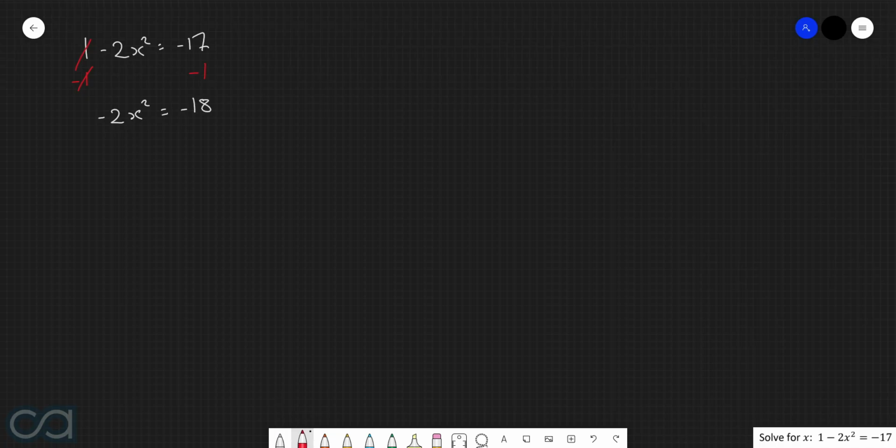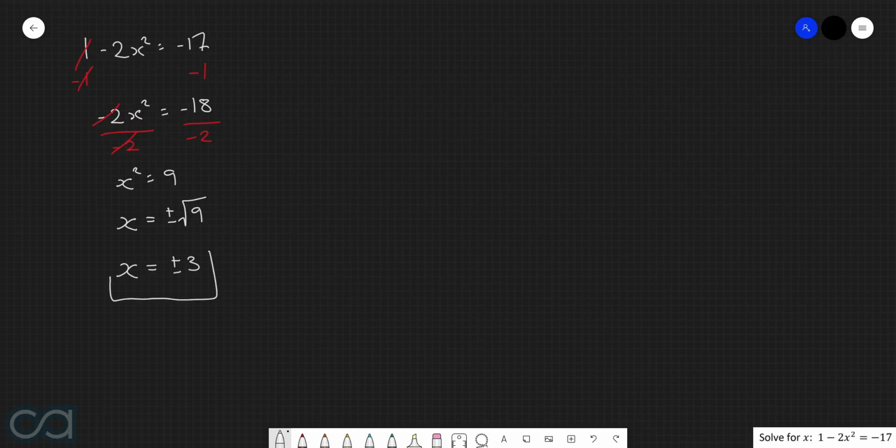And now we can divide through by negative 2. This is going to cancel with that, and so now what we have is x squared is equal to 9. By taking the square root of both sides, we get x is equal to plus minus the square root of 9. Square root of 9 is 3, so then our final answer is x equals plus minus 3.